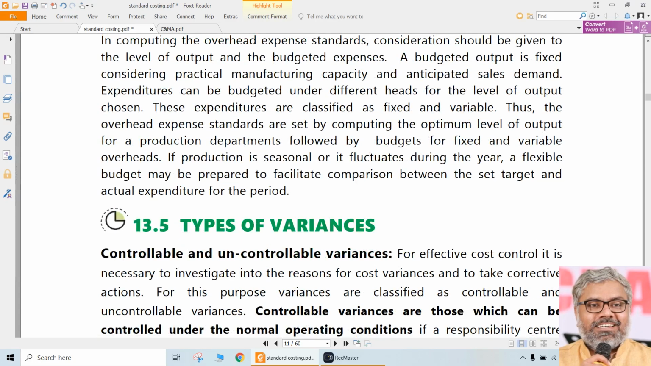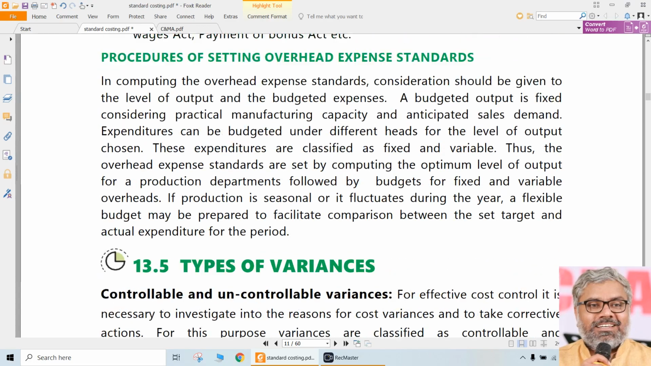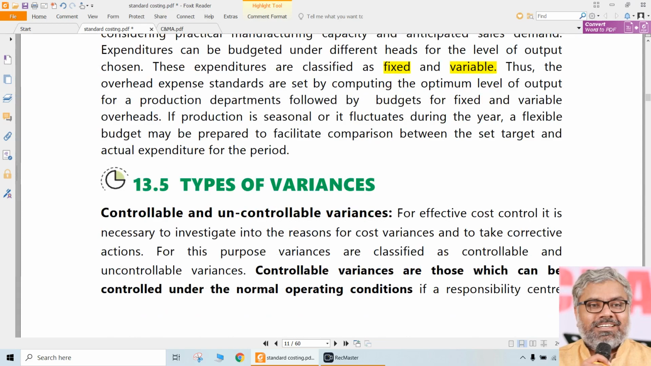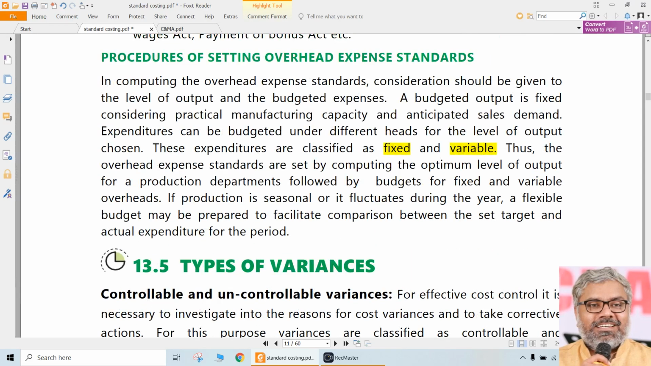And for overhead standards, as we said, there is definitely a difficulty in setting the standard. Budget and standard become more or less similar when it comes to overheads. So definitely there will be a classification of fixed and variable overheads, that is for sure. But it will not be based on physical standards, it will be based on the projected level of activity. So for overhead standards, the most important consideration is the level of output, level of activity, how much production is going to happen. That is going to be the biggest basis, along with budgeted expenses.